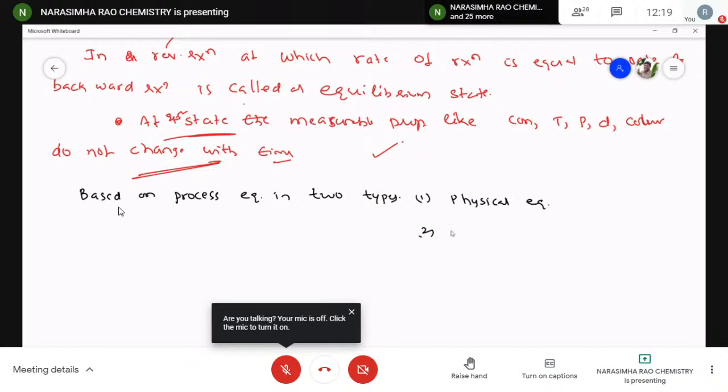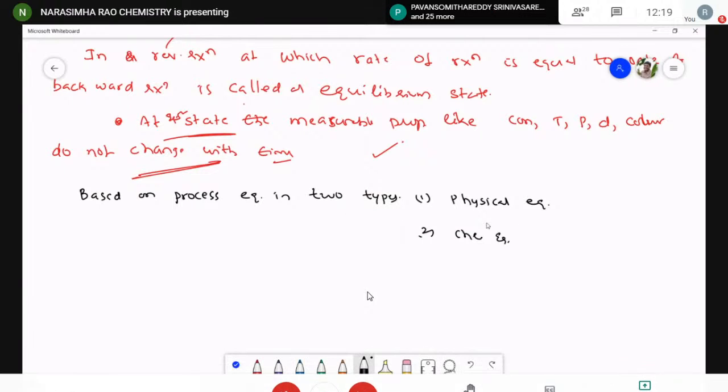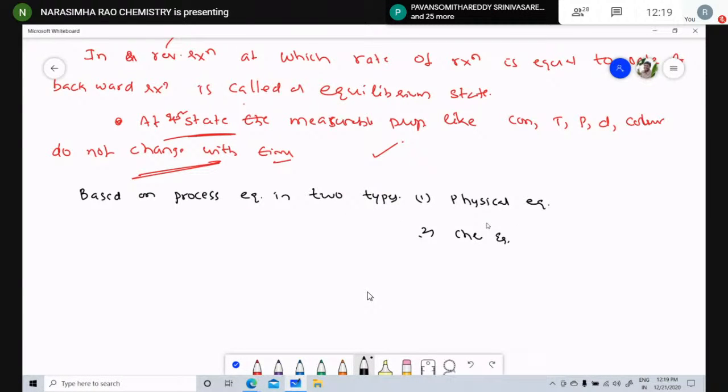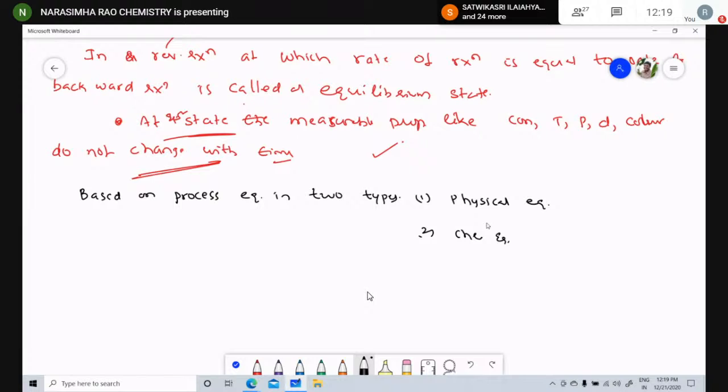Second one, equilibrium observed in a chemical process is called chemical equilibrium. Children, it's clear now? Yes, sir. So how many types of physical equilibria exist? Physical equilibrium means equilibrium observed or formed in a physical process. Right, let me discuss now. Physical equilibrium.